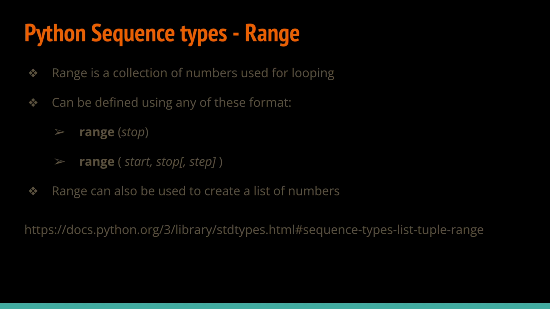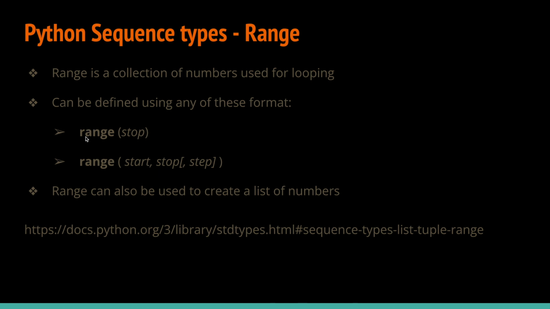So let's talk about the third type of sequence in Python, which is range. A range is basically a collection of numbers which can be used for looping or when we intend to perform any operation that has to deal with iteration. Range can be defined in any of these two formats.